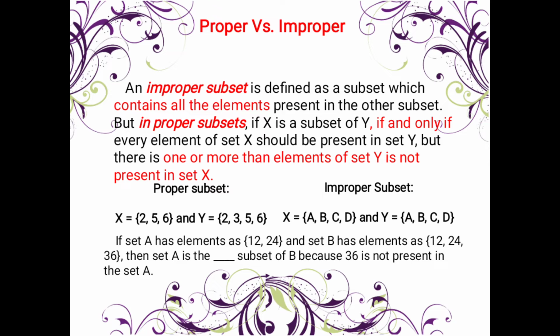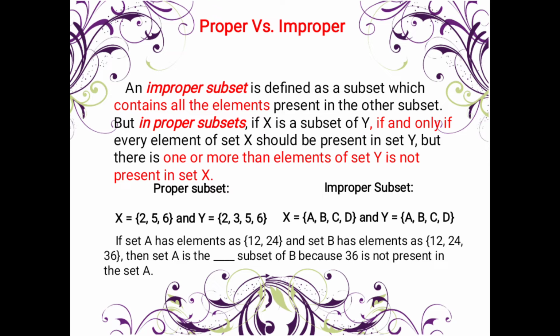But in a proper subset, X is a subset of Y if and only if every element of set X is present in set Y, but there is one or more elements of set Y that are not present in set X. As an example, in X we have 2, 5, and 6, and in Y we have 2, 3, 5, and 6. This is an example of a proper subset.